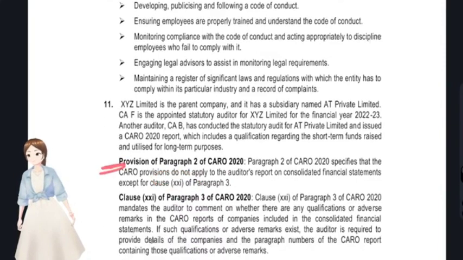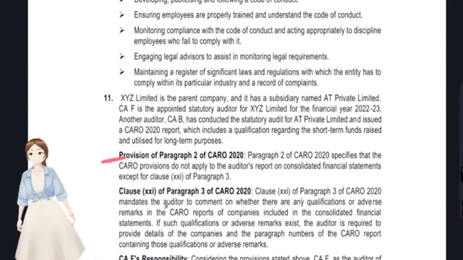And what does 21 say? 21 says that whether there were any qualifications or adverse remarks in the CARO reports for the companies included in the CFS, then this auditor shall provide details of the companies and the paragraph numbers of that CARO report. So he has to give details of that company, AT Private Limited, and the paragraph number, that's clause number, clause 9, right?